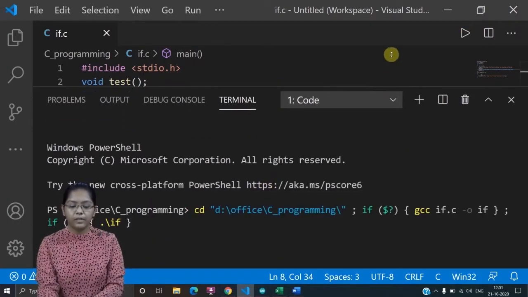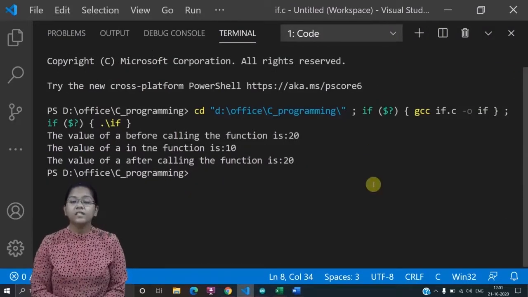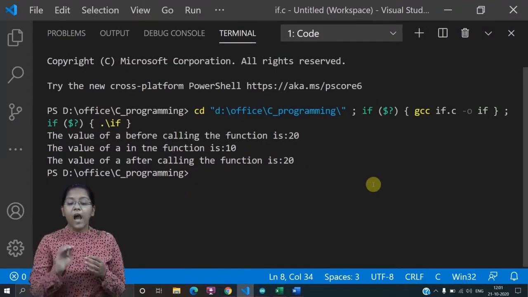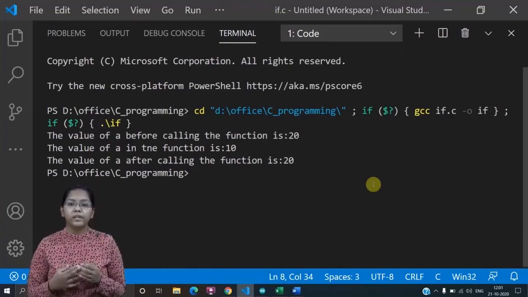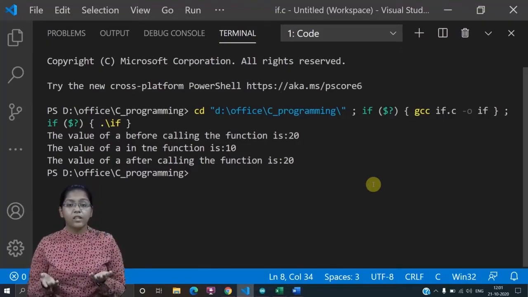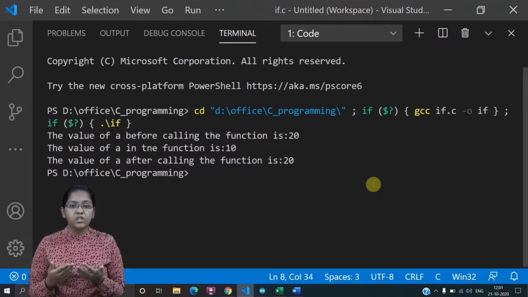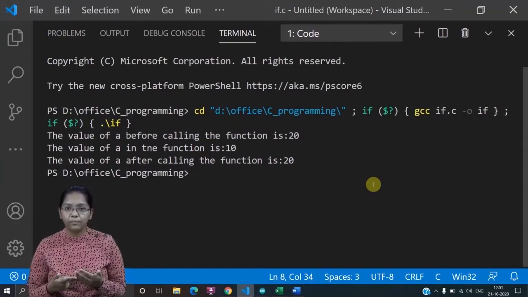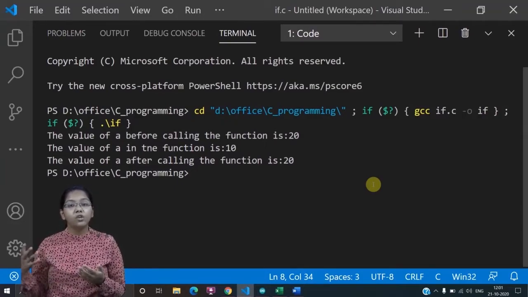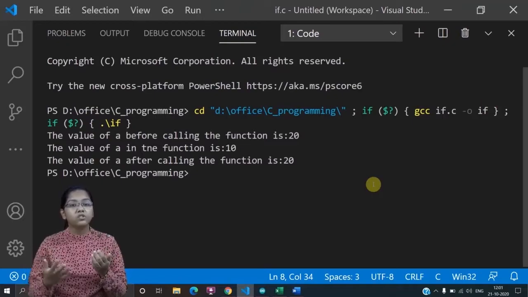Now see properly here. In the third statement, the value of a after calling the function is 20. Why? Initially in int main, what was the value of a? 20. And that's what it is printing. The value of a after calling the function isn't getting changed.